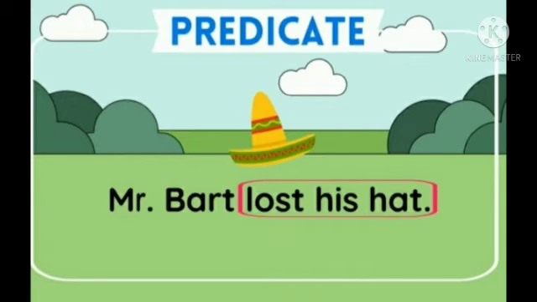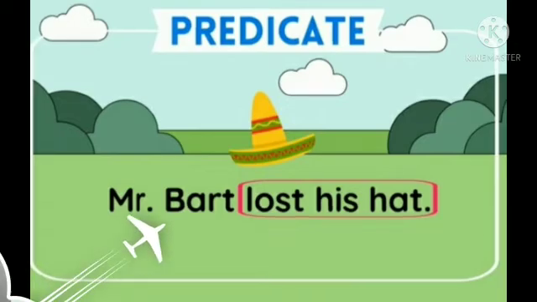Bhatt lost his hat. Here, "lost his hat" is the predicate. When a sentence tells something about the subject, those words are known as the predicate. So here, "lost his hat" is a predicate. Let's move to the next example.